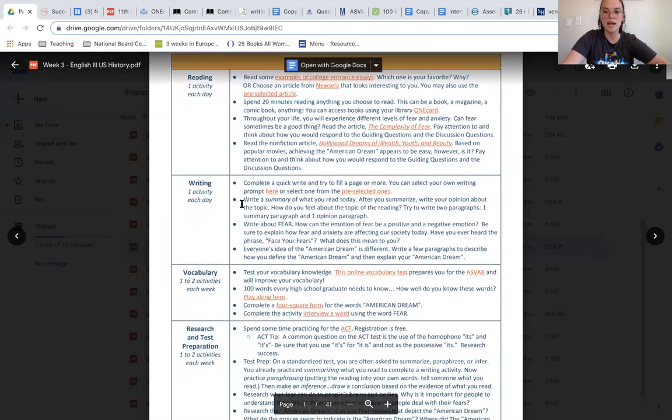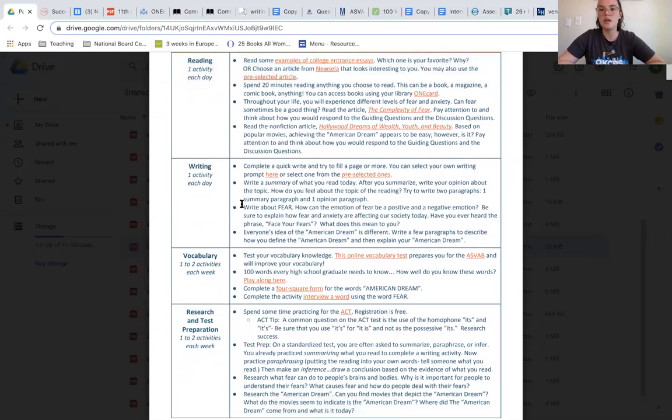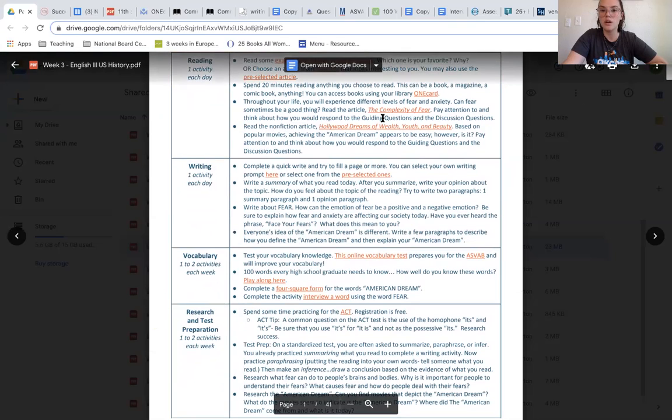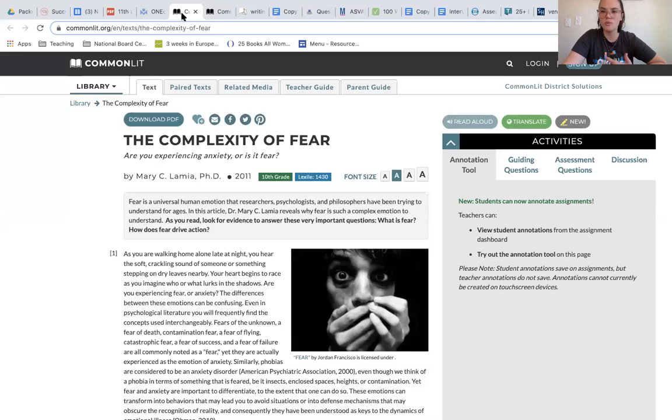The next thing that we ask you to read about is the topic of anxiety and fear, especially during this time. We're asking you to read the article, The Complexity of Fear, and respond by thinking about how you would answer the guiding questions and the assessment questions. You also have the opportunity to look at the discussion questions as well. One feature I love about CommonLit is that it has an annotation tool, and you're able to mark up your text just like you would if it was a printed document.